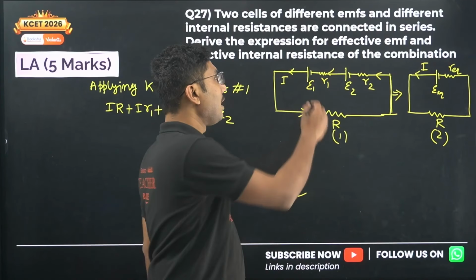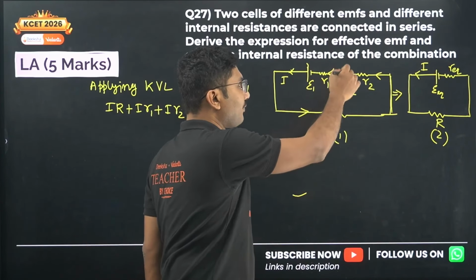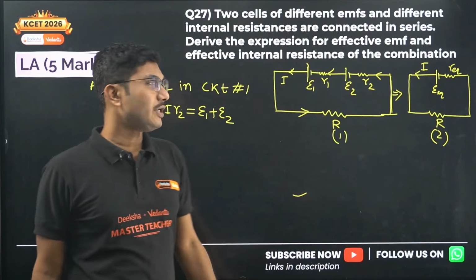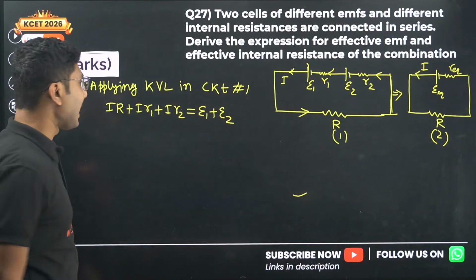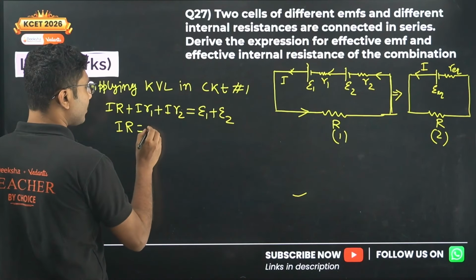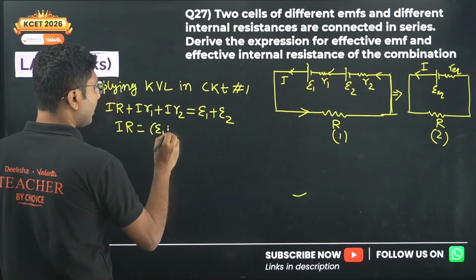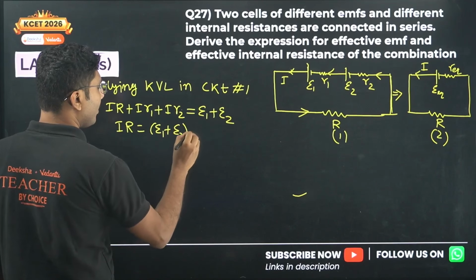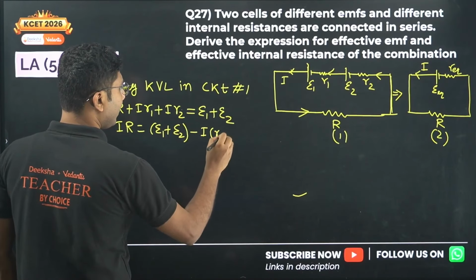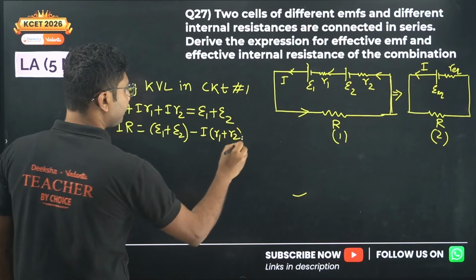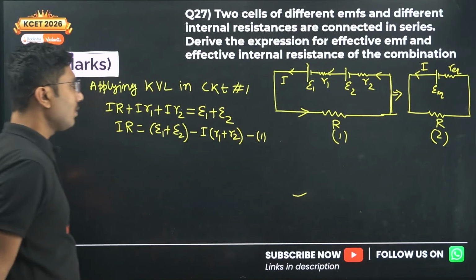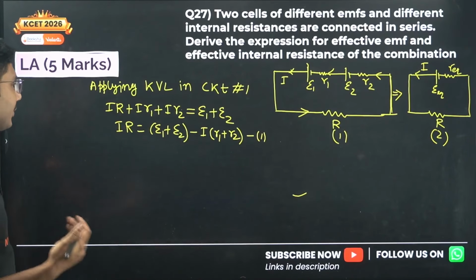Now if you see that both the EMFs are connected, cells are connected such that they are sending current in the same direction, that means they will simply be added, or IR equals epsilon 1 plus epsilon 2 minus I into R1 plus R2. This is equation number 1. Okay, so this is our equation number 1.